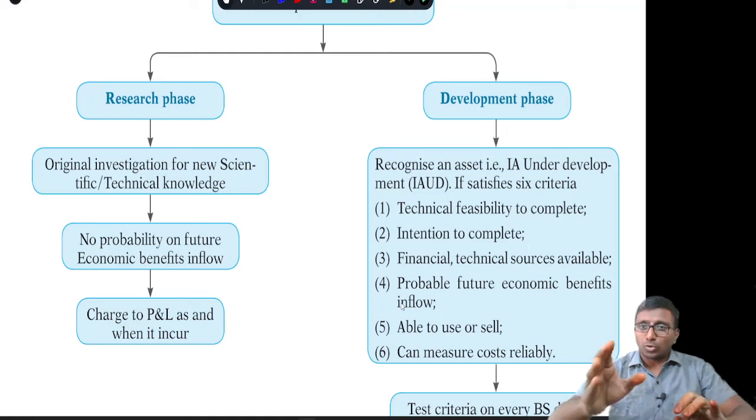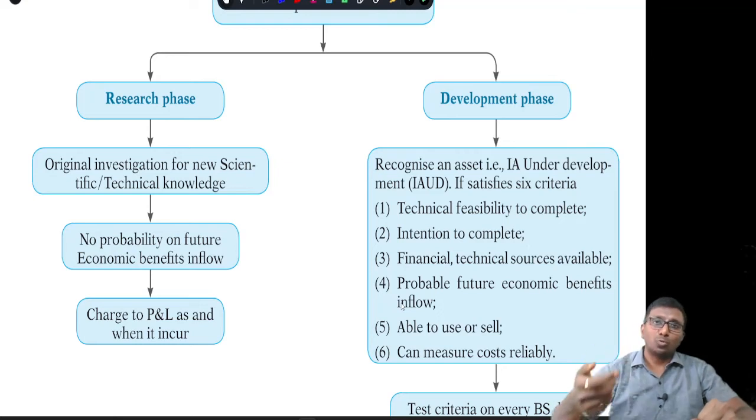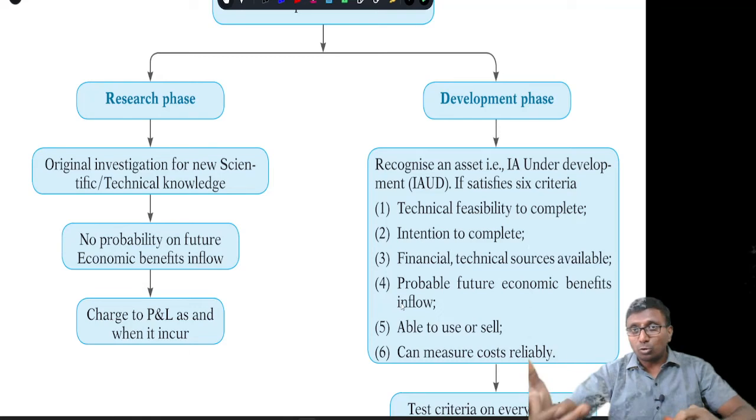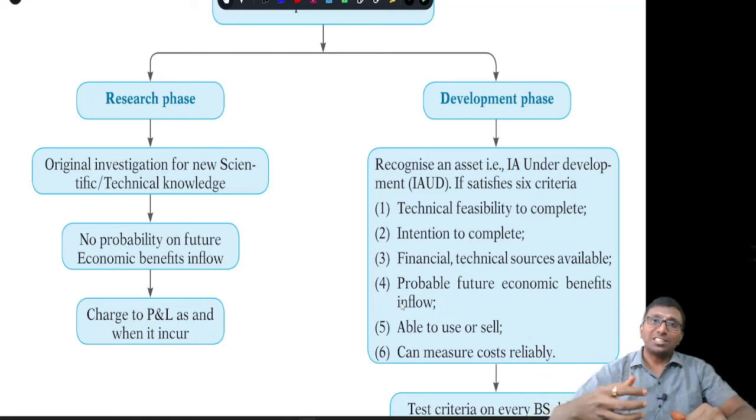Is it technically feasible to complete? Do I have the intention to complete? Do I have support, that is financial, human resource, technical support? Is it possible to get future economic benefits, either by using it, selling it or renting it? And can we measure the cost?